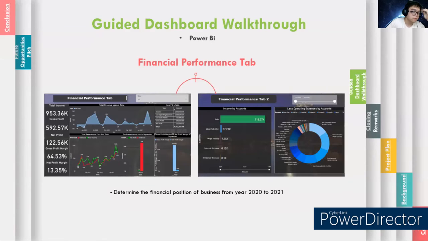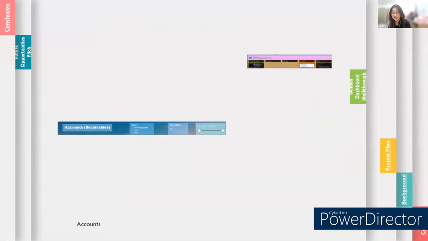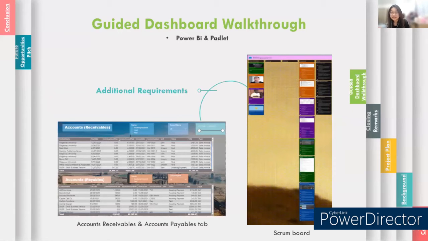Thank you, JJ. Now I will continue with the second part of our presentation, the guided dashboard walkthrough. We created 3 different tabs, namely the financial performance tab, the cash movement tabs, and the additional requirement tabs. Now let's go through to the Power BI and look into details for these 3 tabs.